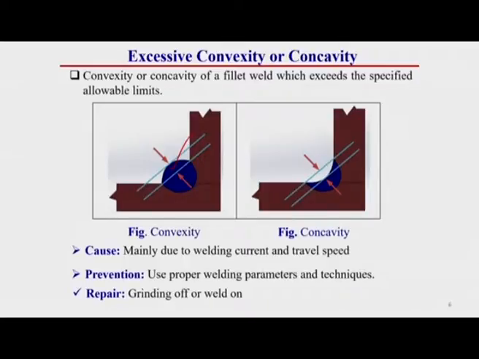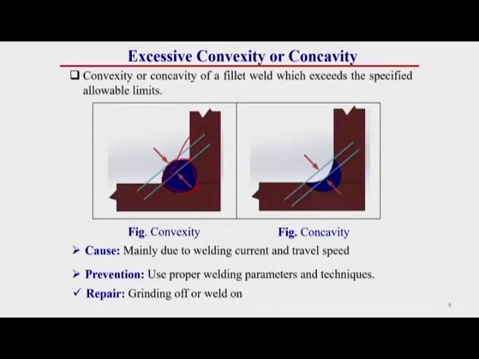We know the fillet weld shape should be almost triangular in nature. So, this shape should look almost like this, but if excess material is deposited over it, it creates a convex shape. This extra material deposited over the triangular shape is excess material.